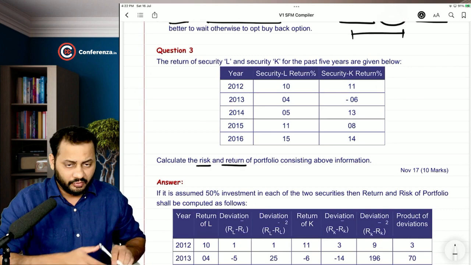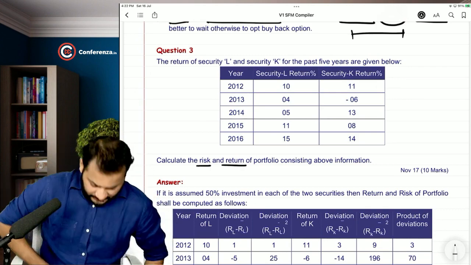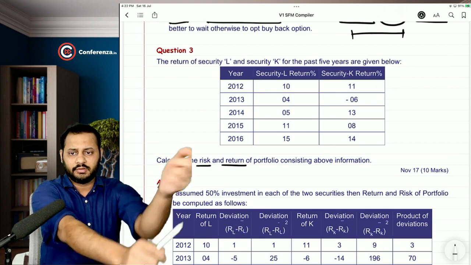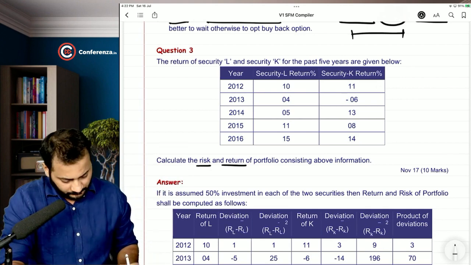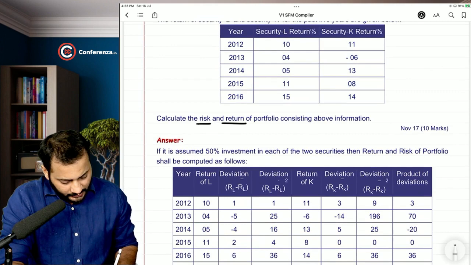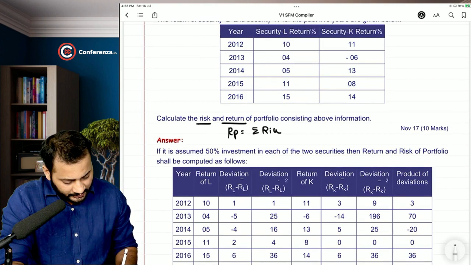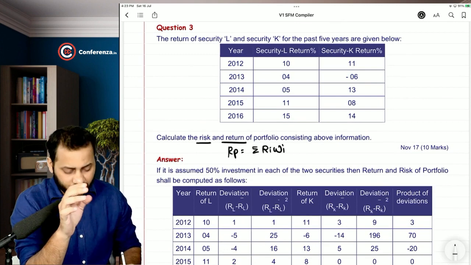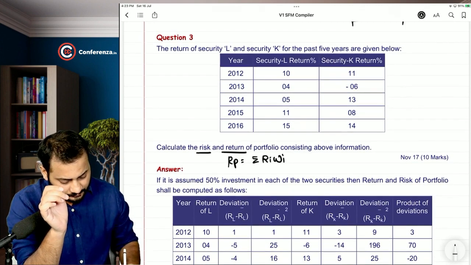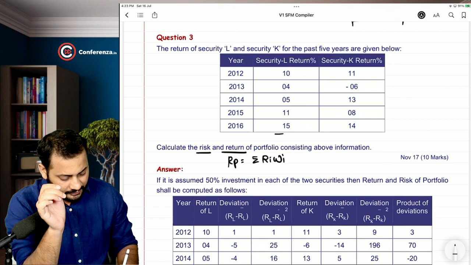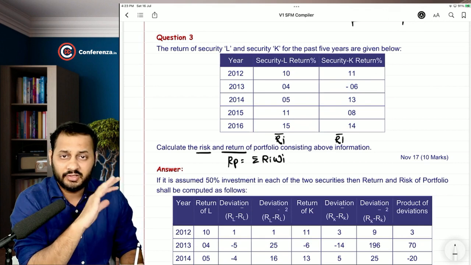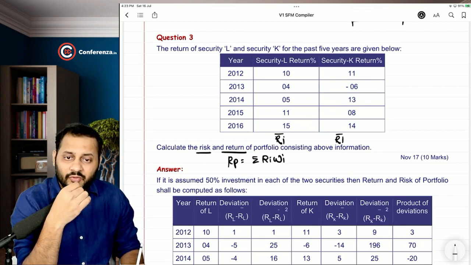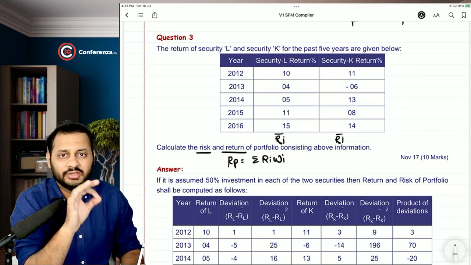Now, what is the formula for risk and return of the portfolio? First of all, let's write it down. Portfolio return is nothing but summation of R_i times weight_i, the weight of individual securities in the entire portfolio. Again, R means the average return of L and average return of K, that we don't know yet. So first we will have to calculate the average returns of both the securities.